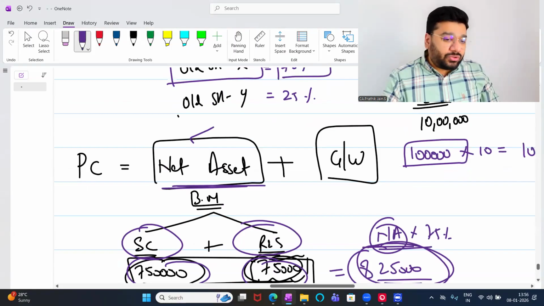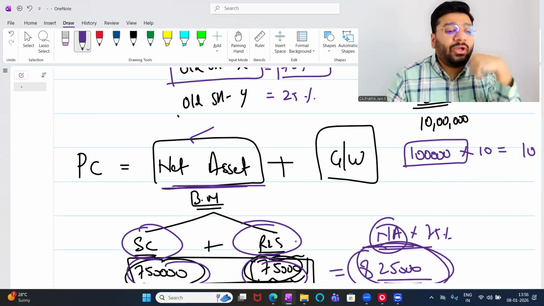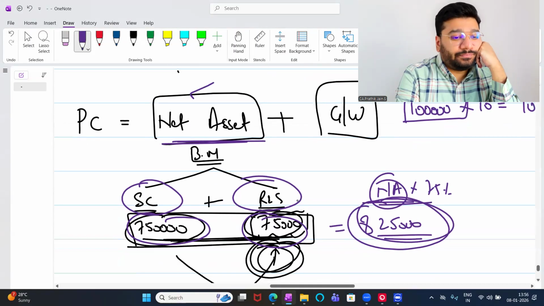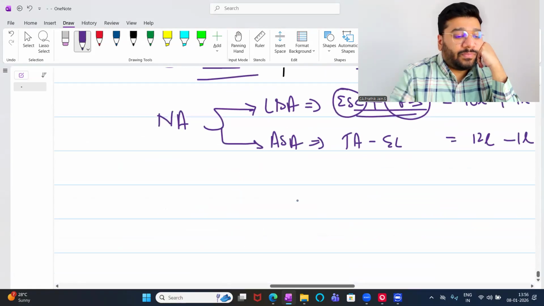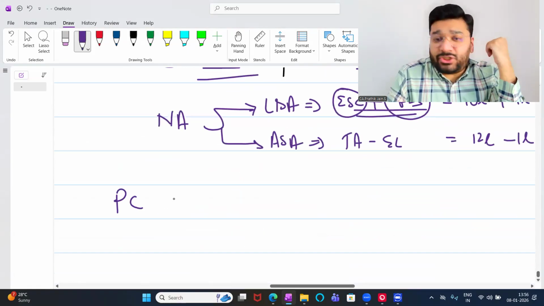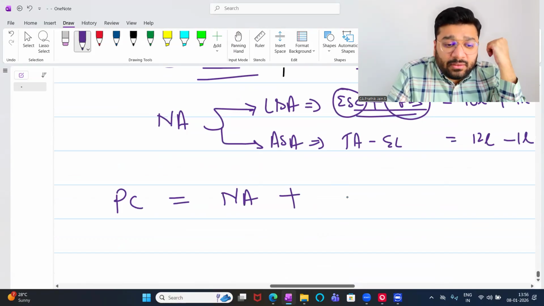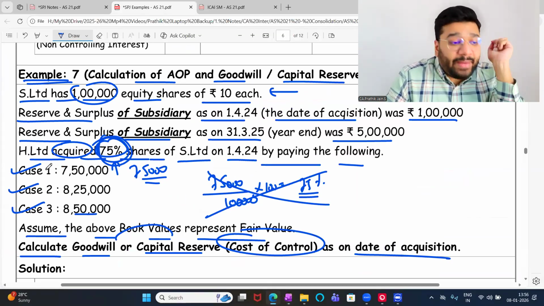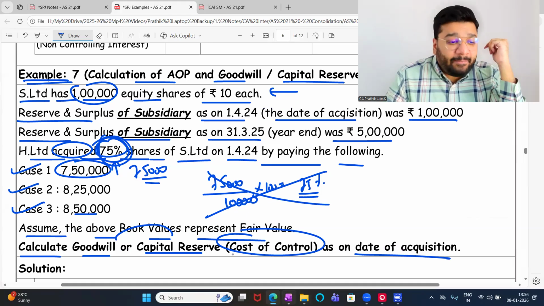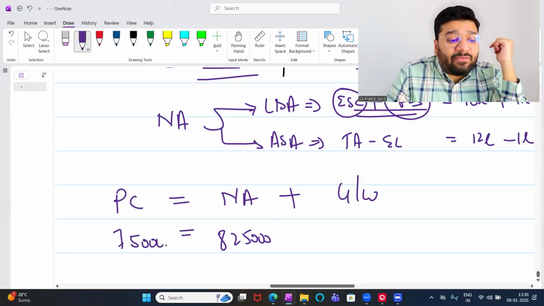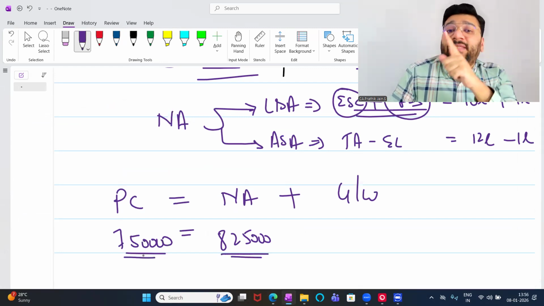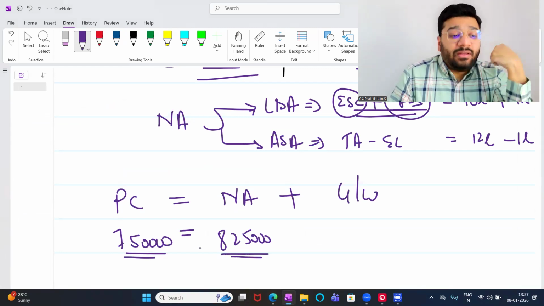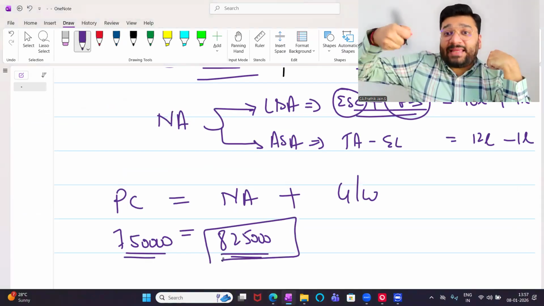Now tell me, do you have any doubts? Online people, do you have any doubts on this? Now I'm telling you that purchase consideration is equal to net asset plus goodwill. Net asset is how much? 8,25,000. How much have you paid to acquire the investment? Sorry, 7,50,000 you have paid. From your pocket, 7,50,000 is gone out.